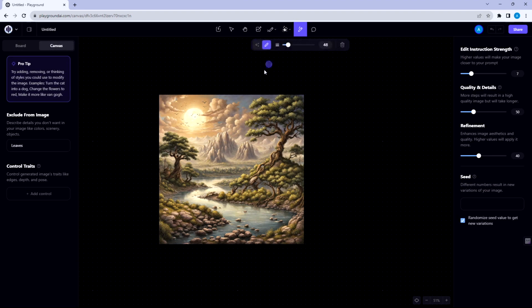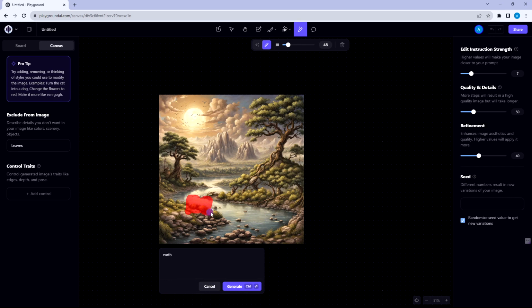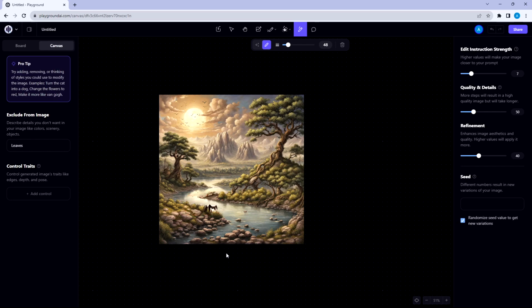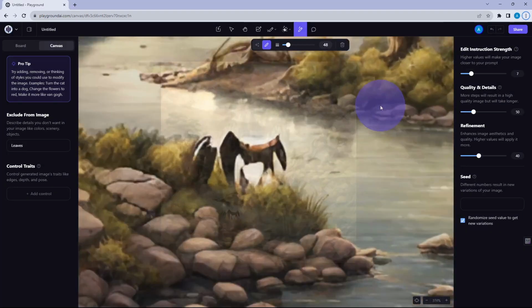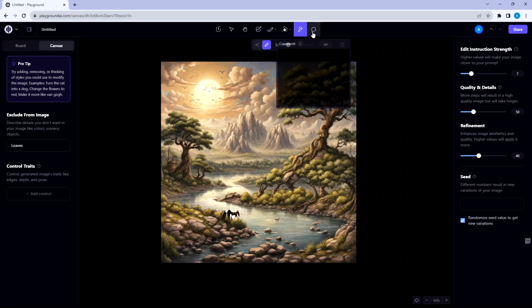Instruct tool to insert objects to your images. Command tool to write a note when sharing projects to others.